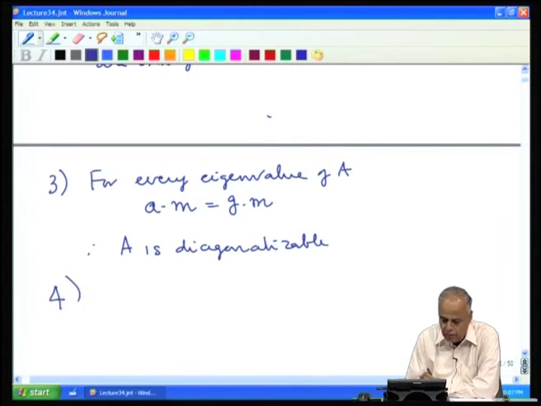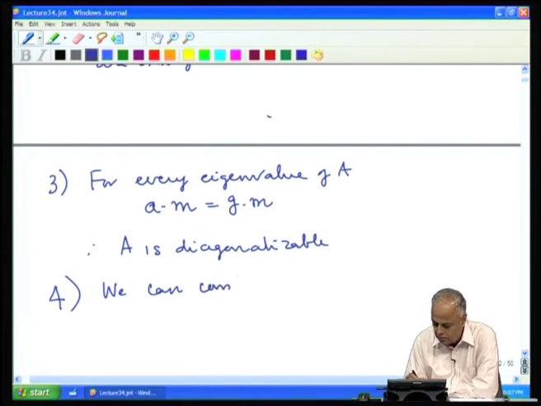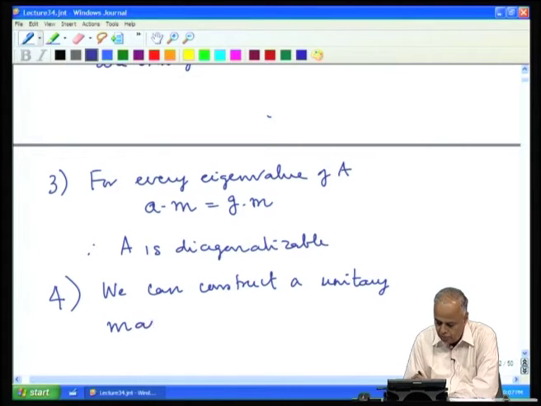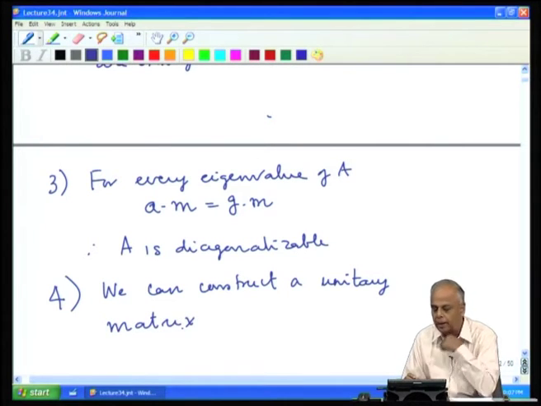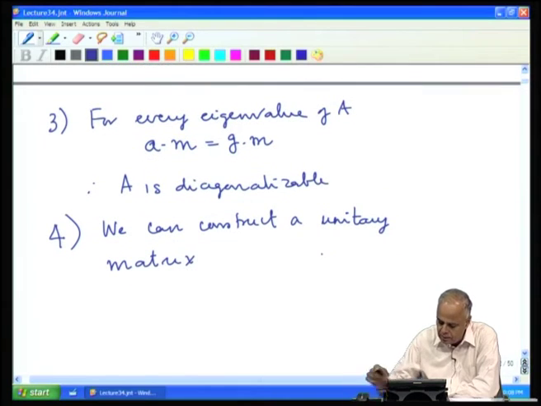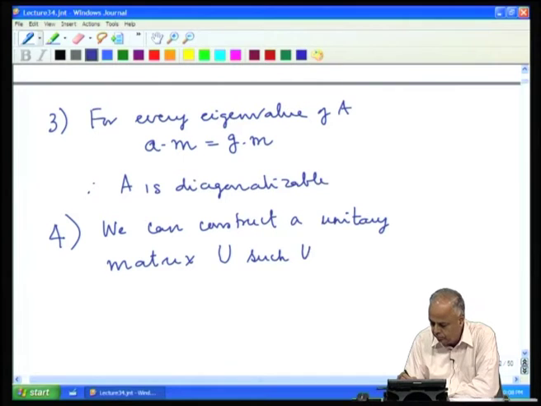Using these properties, we showed that we can construct a unitary matrix, that is, we want to eventually assert that A is not only diagonalizable, but A is unitarily diagonalizable. So, we can construct a unitary matrix U such that U star A U is a diagonal matrix.